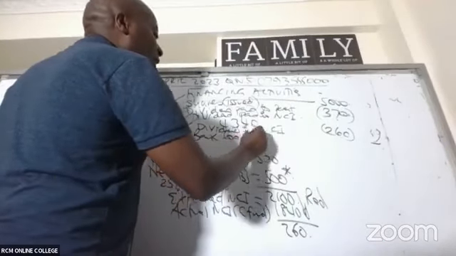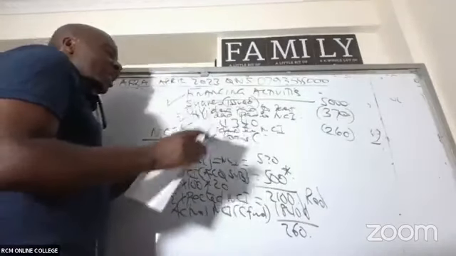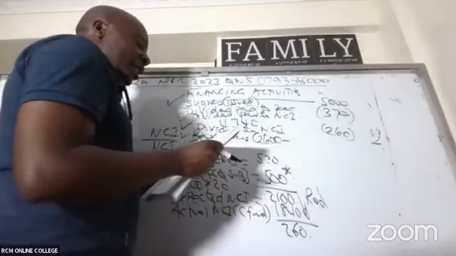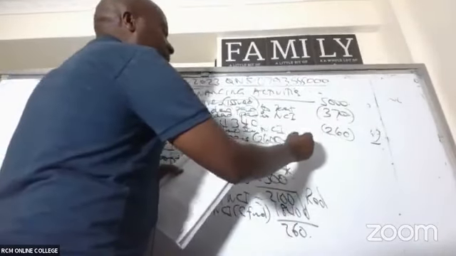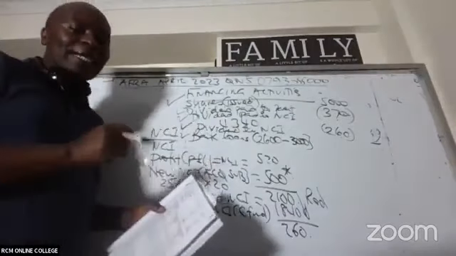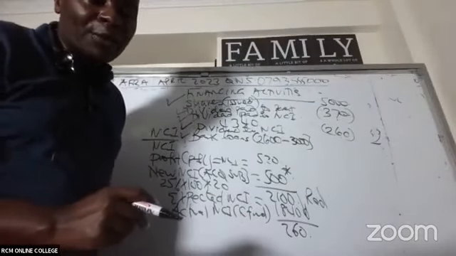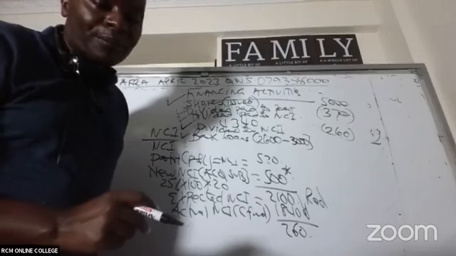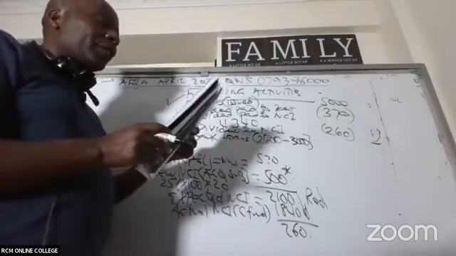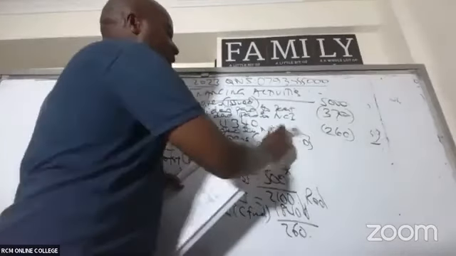Opening minus closing. Opening, in this case here, bank loan, 2,600, minus closing of 3,000. But remember, this is a liability, so don't forget in this case here to multiply with a -1. So what do we have here? Opening minus closing. No, I did the opposite. It's supposed to be 3,000 minus 2,600.